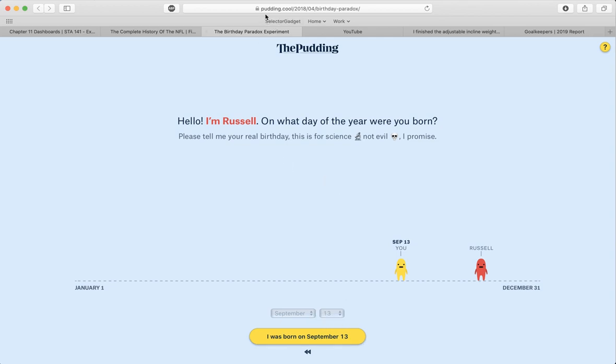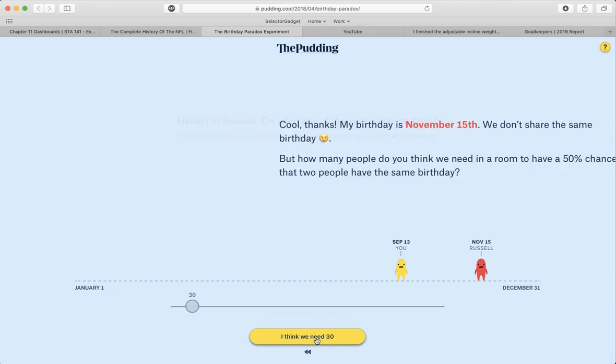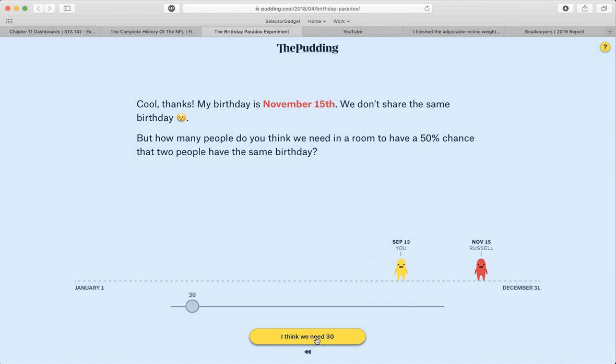When you go to pudding.cool and then you put in the address, it'll allow you to put in your birthday. So I'm going to select my birthday, September 13th. And it says, cool, thanks, my birthday September 15th. We don't have the same birthday. How many people do you think we need to be in a room to have a 50% chance that two people have the same birthday?